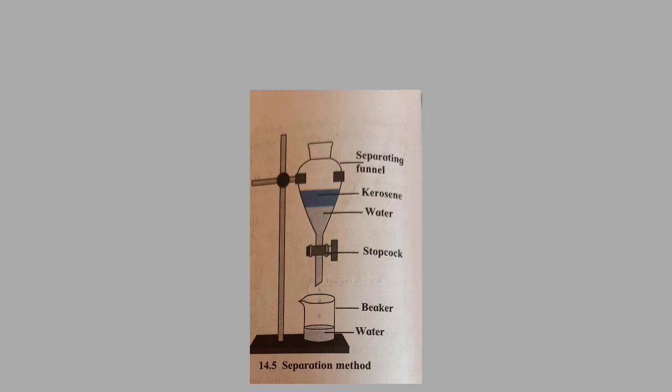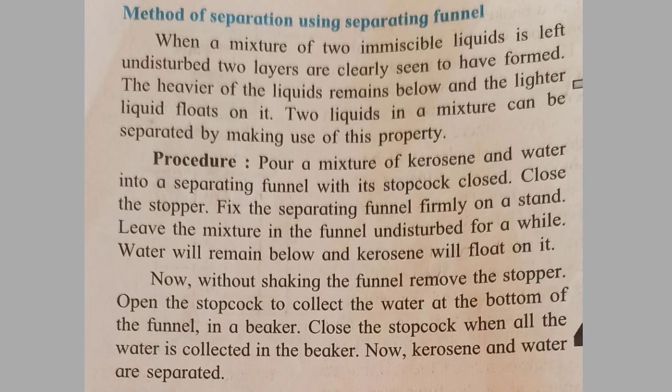See that this separation method is given on page number 98 of your science textbook. In it there is a separating funnel. The two liquids are water and kerosene, with a beaker. See that kerosene is lighter so it remains on top and water remains below. When you open the stop cock, the water will come down and kerosene will remain floating on top as it is.